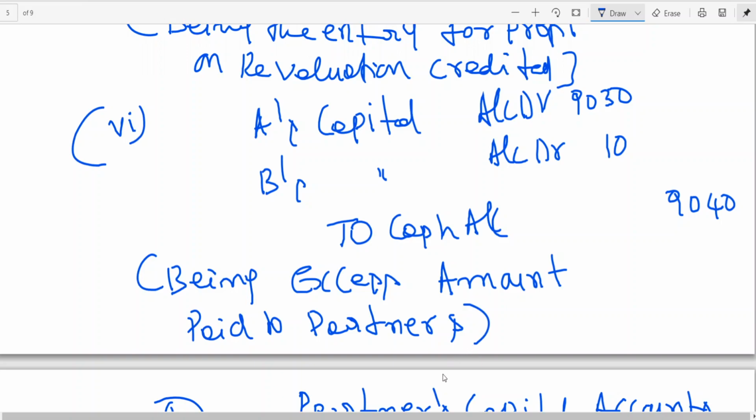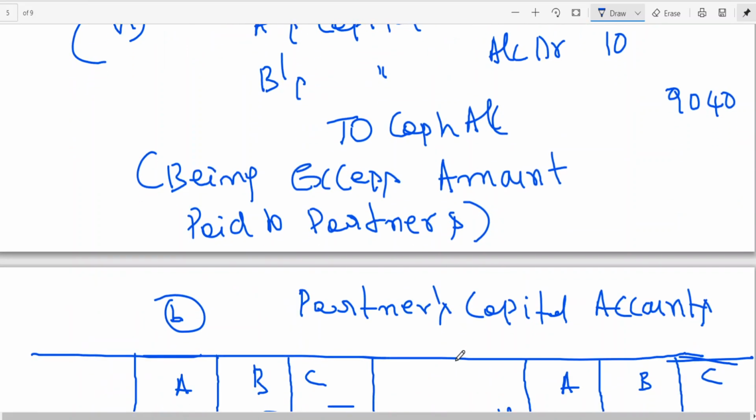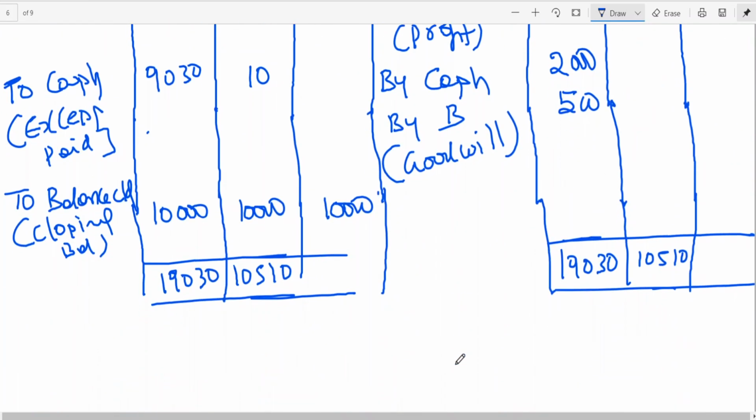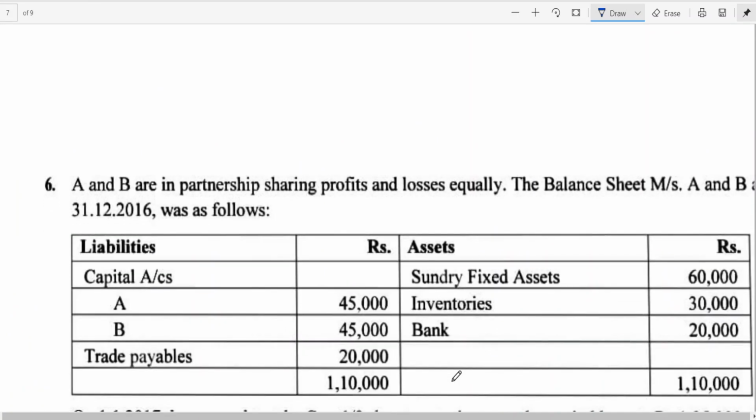That means A is supposed to maintain 10,000 but is having 19,030, so you are paying 9,030 excess amount. B is supposed to have 10,000 but B is having 10,010. Whenever capitals are adjusted, excess amount is being paid. I think these are the two things he was asking: one is entries, the other is partners' capital. Even if you want to try the balance sheet, you can try. So you do only whatever is being asked.